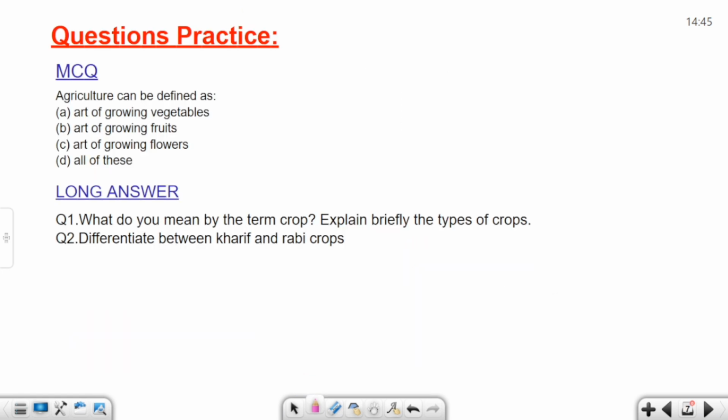Now, we have completed the topic and learnt about agriculture, crops, and its types that are grown in India. On the basis of this topic, I have prepared a few questions. Try to solve these questions.